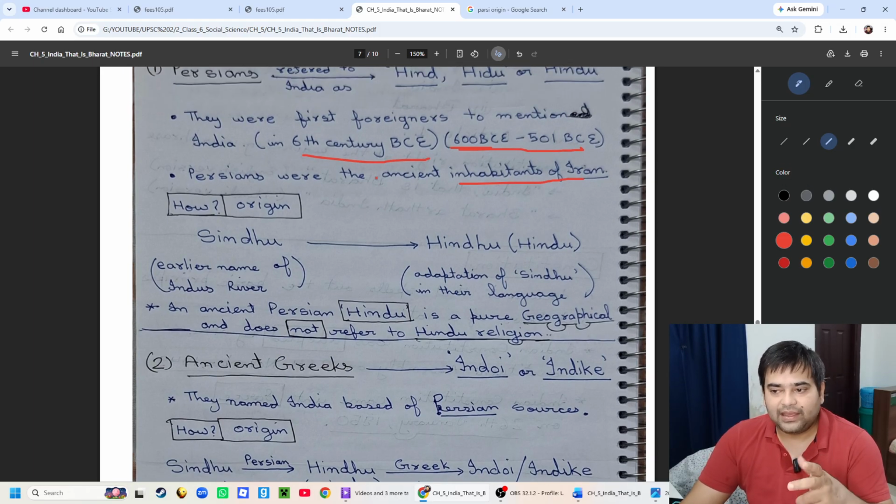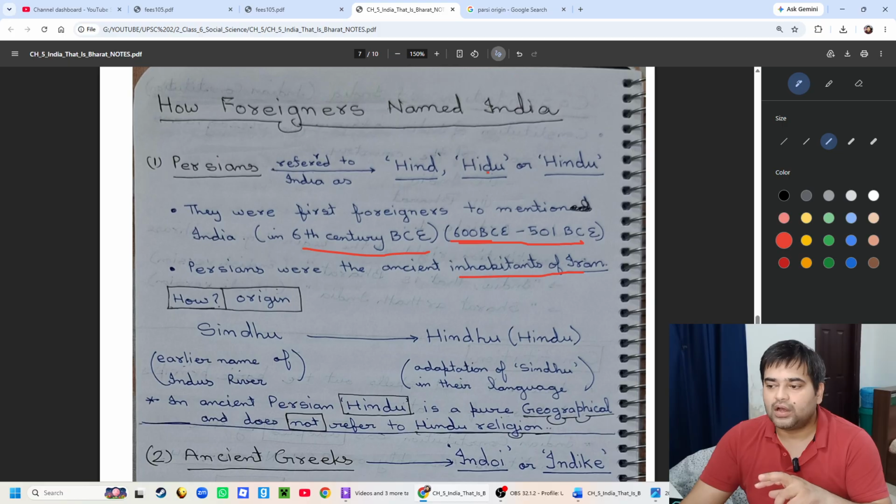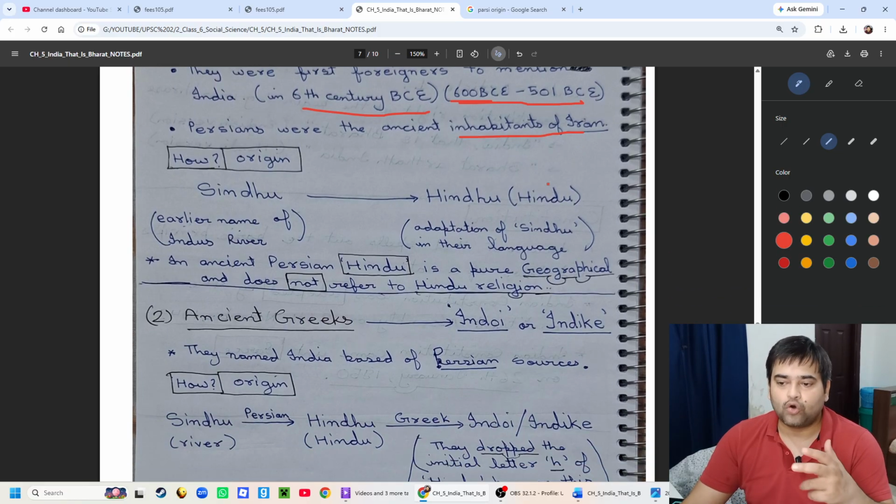Now, how did the name Hind, Hindu originate? It was the Sindhu river, which was already known. We used to call our land Sapta Sindhava in the Vedas, and the earlier name of the Indus river was Sindhu.